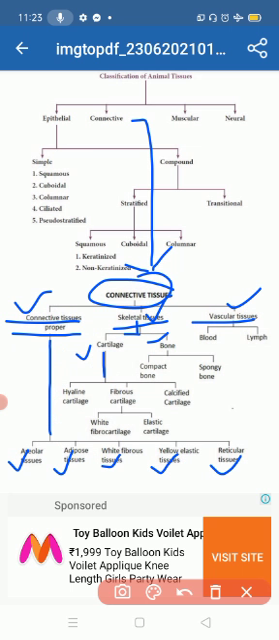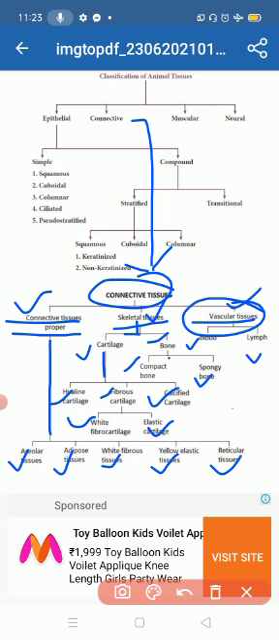Cartilage is divided into three forms: hyaline cartilage, fibrous cartilage, and calcified cartilage. Fibrous cartilage is divided into two forms, white fibrocartilage and elastic cartilage. Vascular tissue is divided into two parts, blood and lymph. Bone is divided into two forms: compact bone and spongy bone.